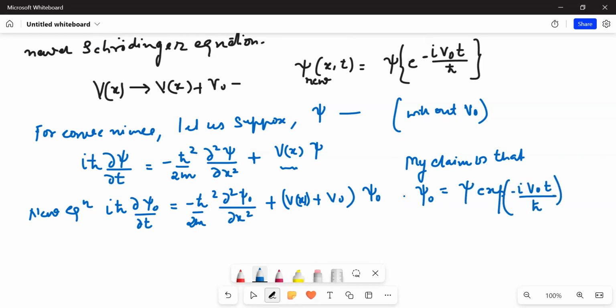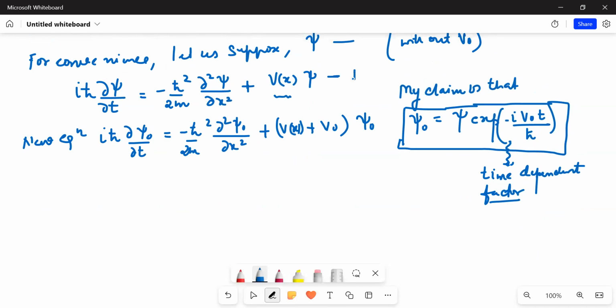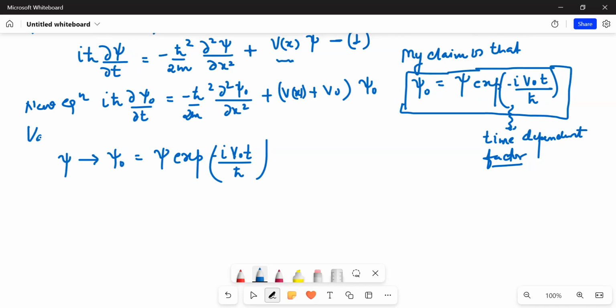That is, for the time-dependent Schrödinger equation, if a V naught is added to the potential, then the equation would change. Compared to the old one without V naught, the new wave function will be the old wave function times a time-dependent factor. Is this right or wrong? Let us see whether my claim is right. Let me write it as equation number 1. Psi naught is psi times exponential of minus iota V naught t upon ħ.